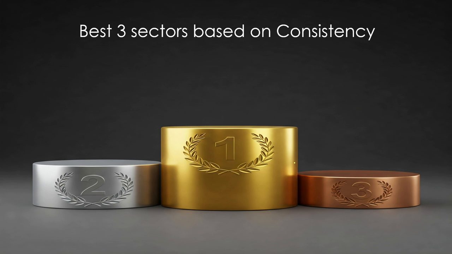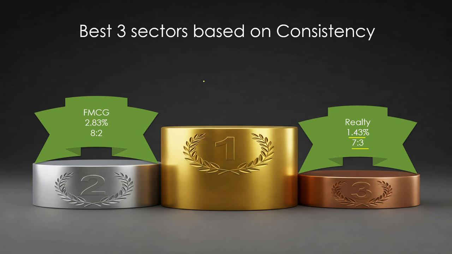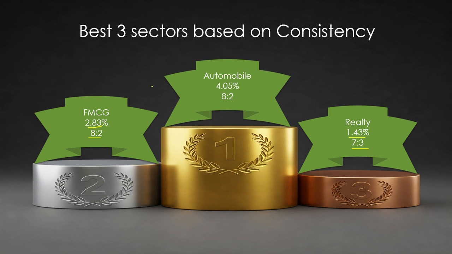Let's see the best three sectors in terms of consistency. So at number three is realty with 1.43% average returns. 7 years this sector has given positive returns, and 3 years the sector has given negative returns in the month of May. At number two is FMCG with 2.83% returns and 8 years positive and only 2 years negative. And the top is the automobile sector with 4.05% returns, but most importantly, 8 positive years and 2 negative years in the month of May for this sector.